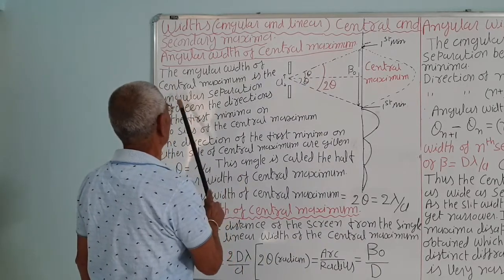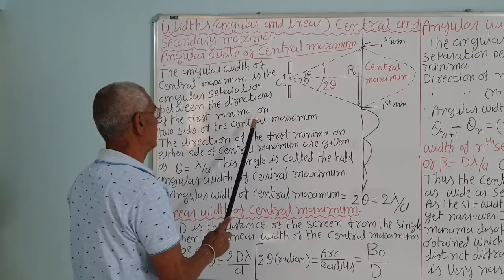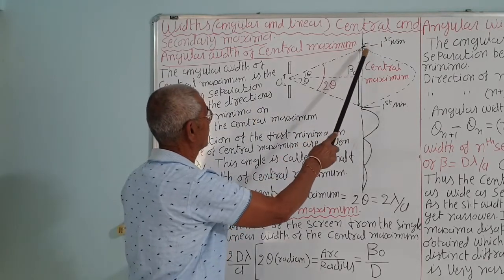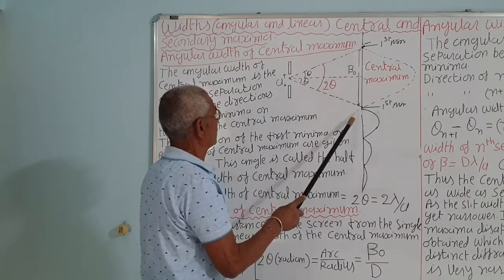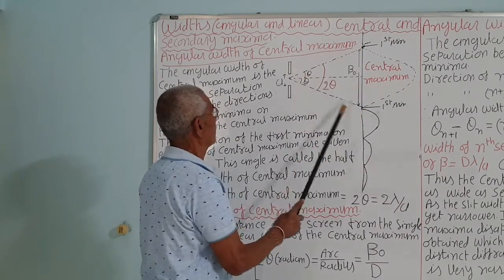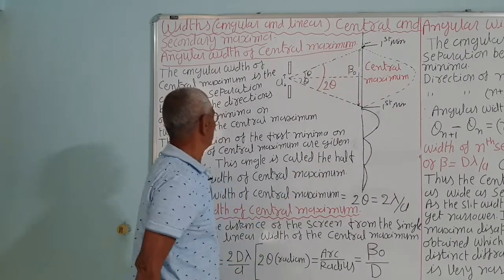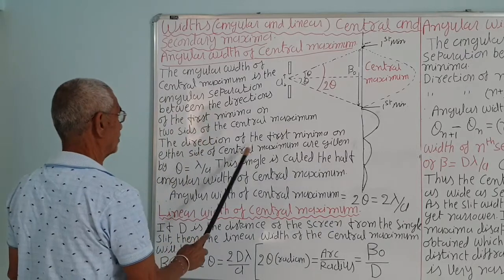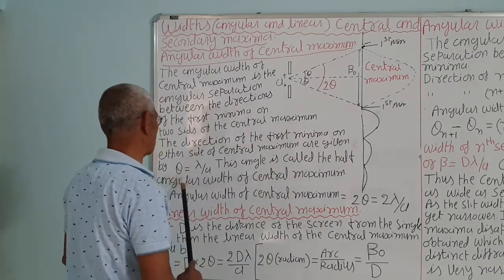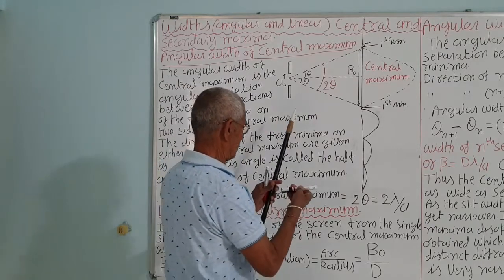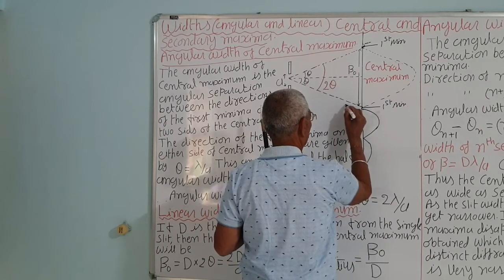The angular width of the central maximum is the angular separation between the directions of the first minimum on either side. This is the first minimum on the upper side, this is the lower side, correct. So this angular width is called the angular width of the central maxima. The direction of the first minima on either side of the central maxima is, as we have already discussed, lambda by a.